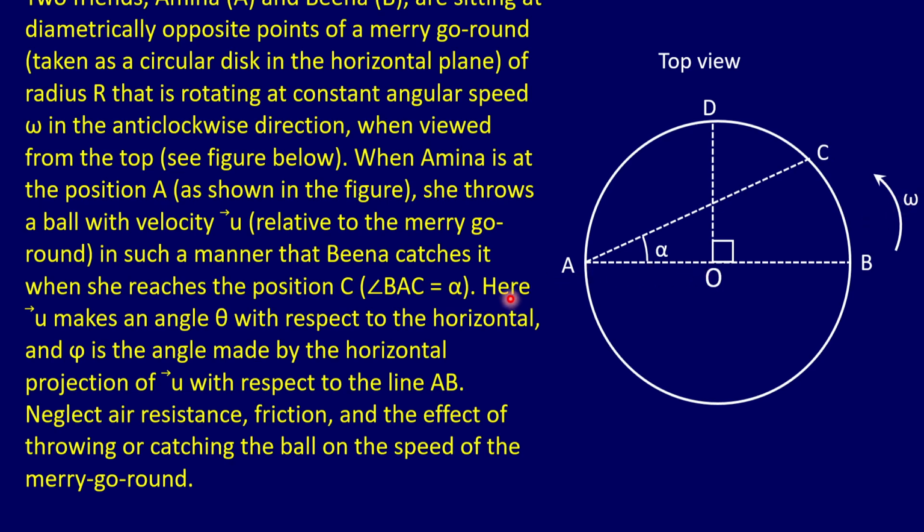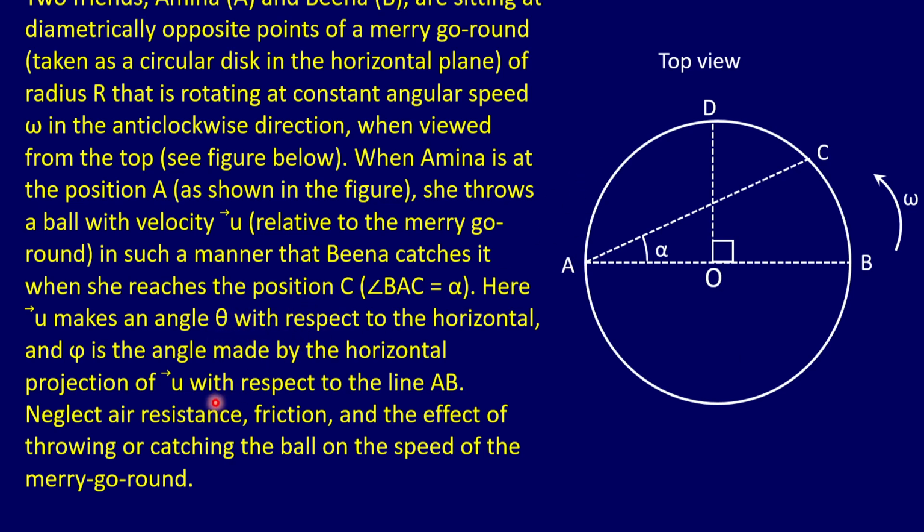And we have to determine the magnitude of this speed u, and the angle theta, which is the angle of the velocity vector with the horizontal plane.